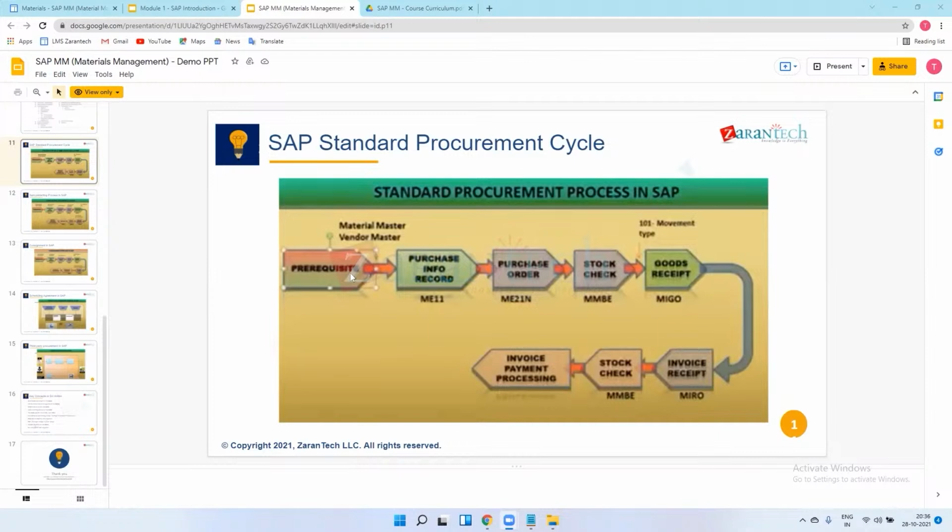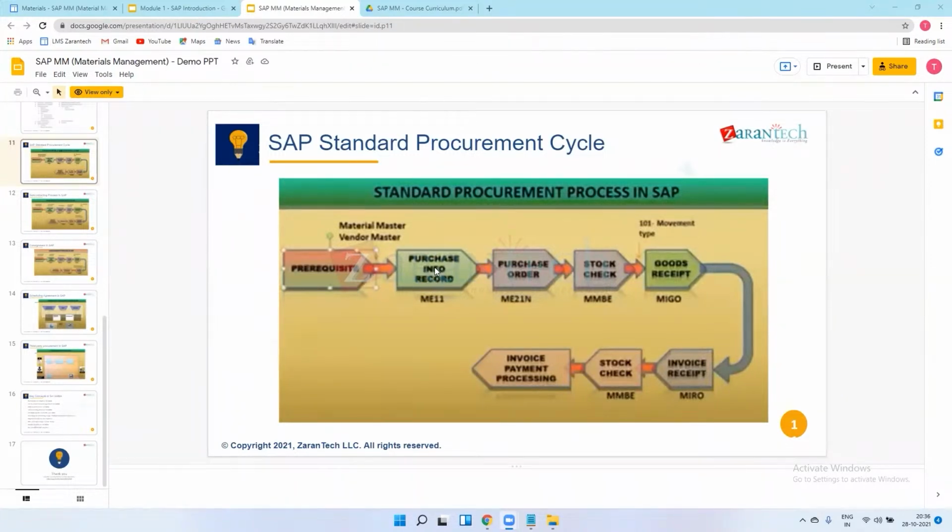After this, we maintain info records. This is a record in SAP MM where we maintain material, vendor and plant. For this particular plant, this particular vendor and this particular material, there will be one price defined, and we maintain that price in the info record. The purchase info record is one chapter in SAP MM.